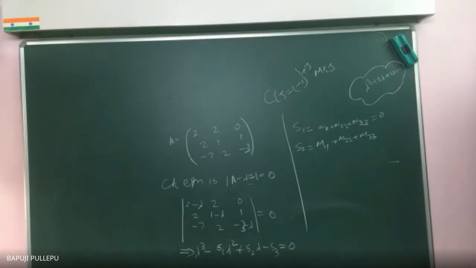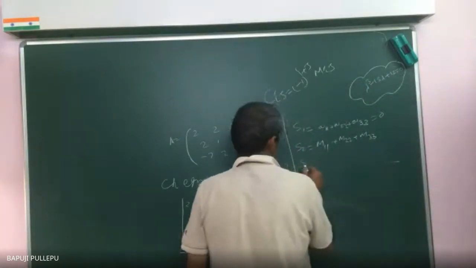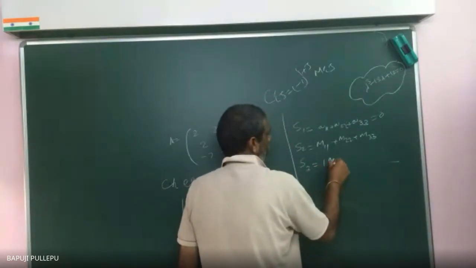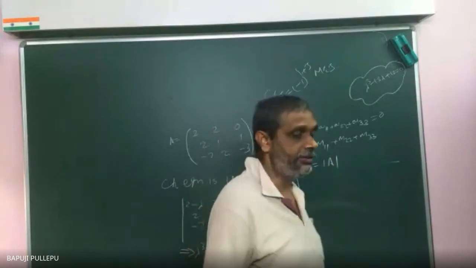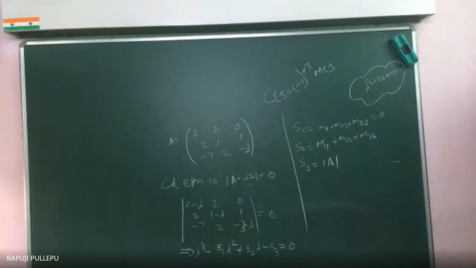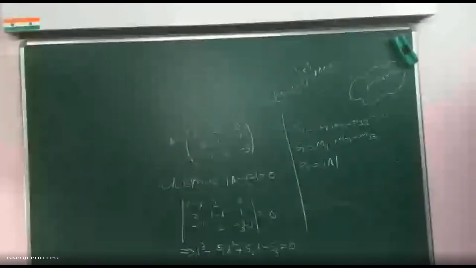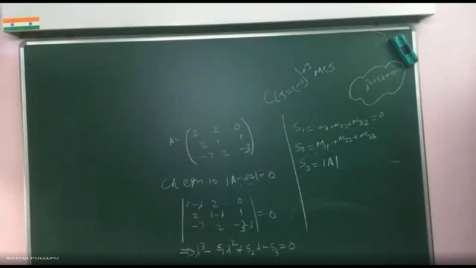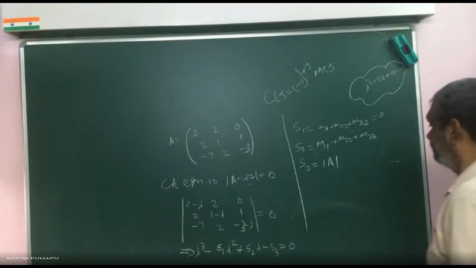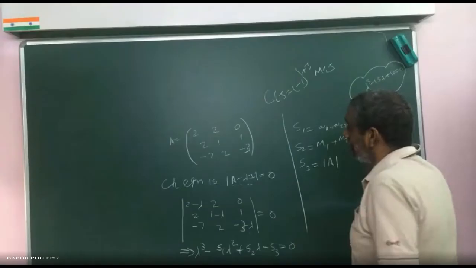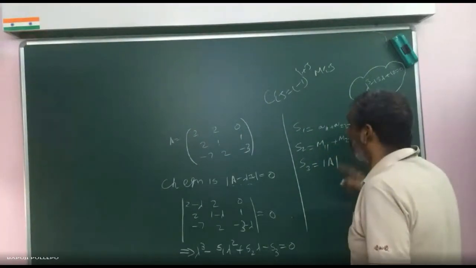Now S3. Who is S3? Determinant of A. Now you see, you have done a lot of work, expanded it to a 3 by 3 matrix, then lambda square, lambda cube expansion. Now you can find S1, S2, S3 slowly, come back and substitute it. What is my S2? Minus 13. Check it. What are the M11, M22, M33 values? Tell me.